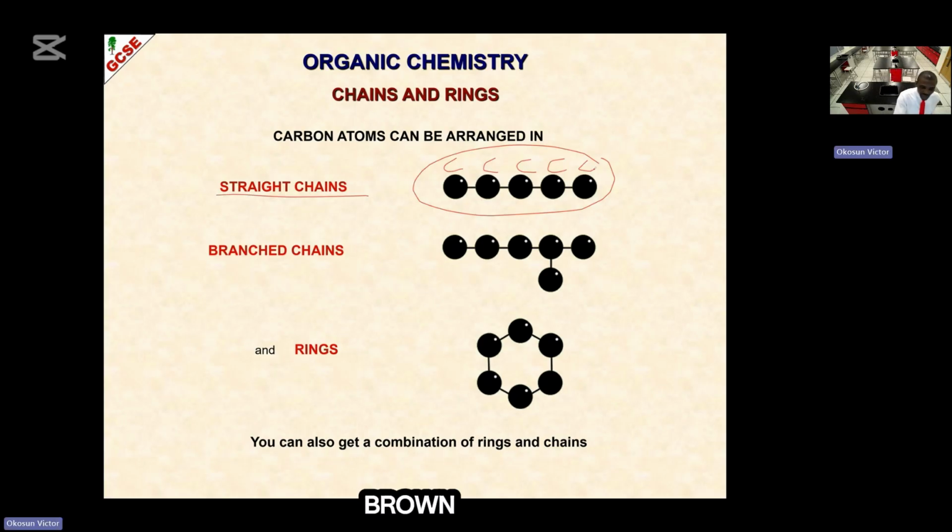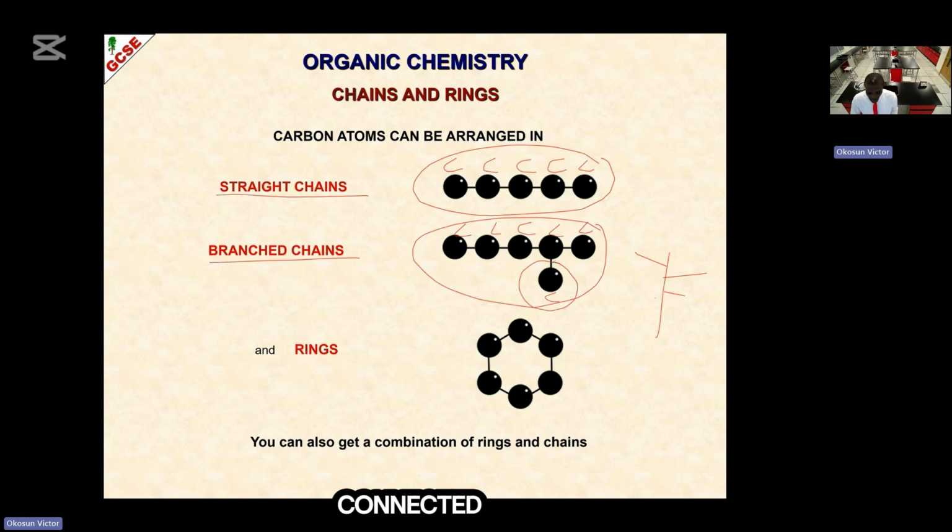Then what do we call branch chain? Branch chain is when a straight chain hydrocarbon has a branch. This example now has a branch. So this is a straight chain hydrocarbon, and then we have one carbon branch, just like a tree has different branches. So we have a branch of one carbon here. Then what do we say ring shape? When the carbons are connected almost in a circle, we call it ring shape.